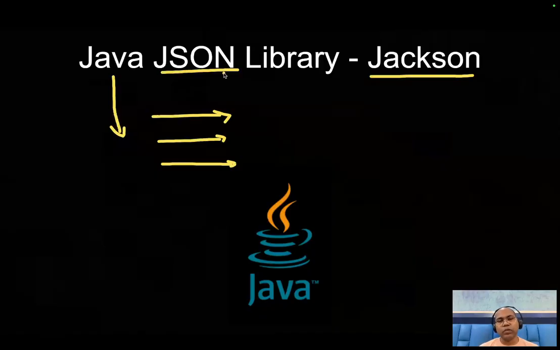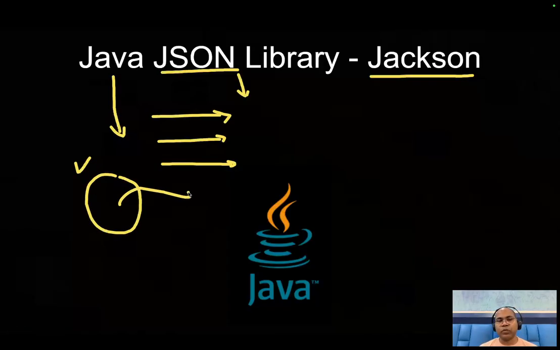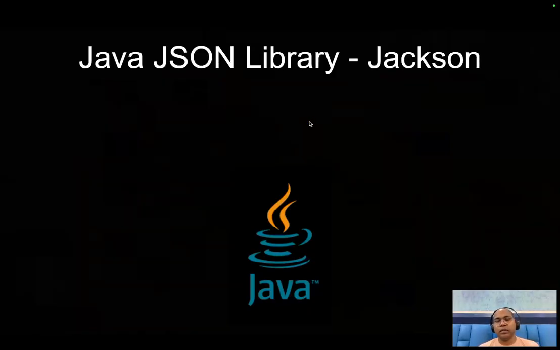We are going to talk about the basics of JSON, and also discuss how, in Java, whatever objects we have, we are going to work with them as JSON. Everything related to Java and JSON, and this is a library. Jackson is a popular library in the Java community for working with JSON. So let's talk a little bit about this Java JSON library.